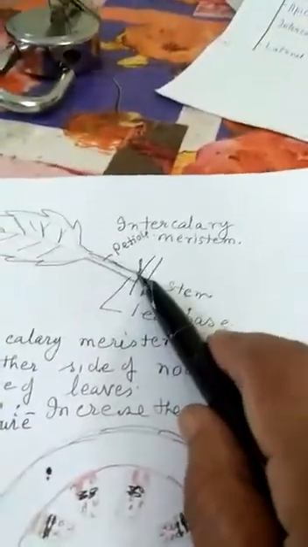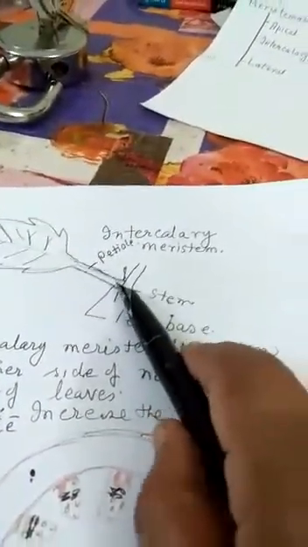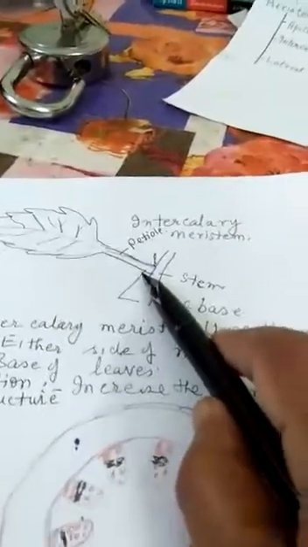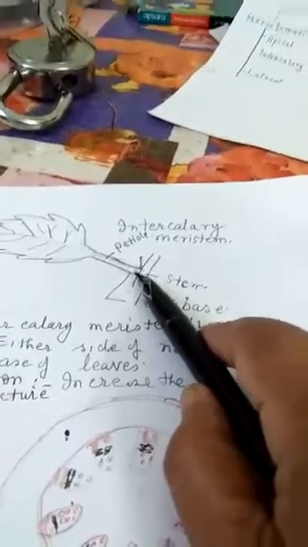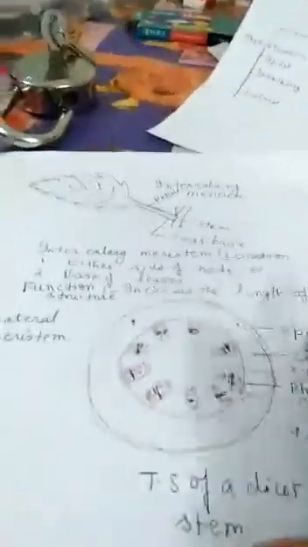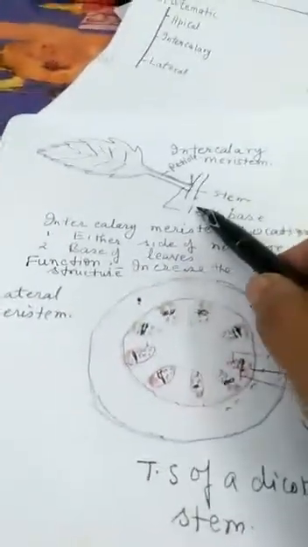This is the base of the leaf. So wherever they are present, if they are present in the internode, then they will increase the length of the internode. When they are present in the base of the leaf, then they will increase the length of the petiole. This was about the intercalary meristem.